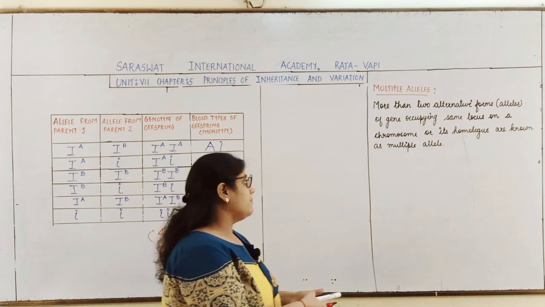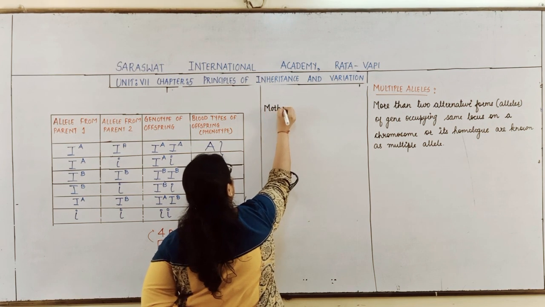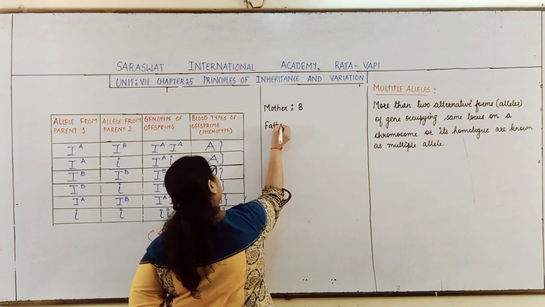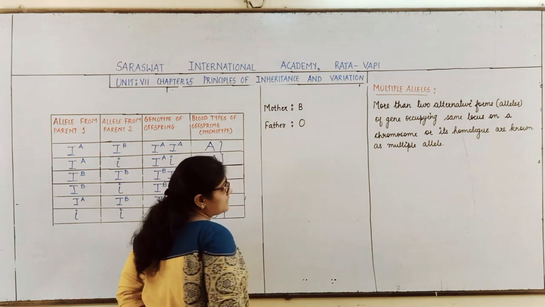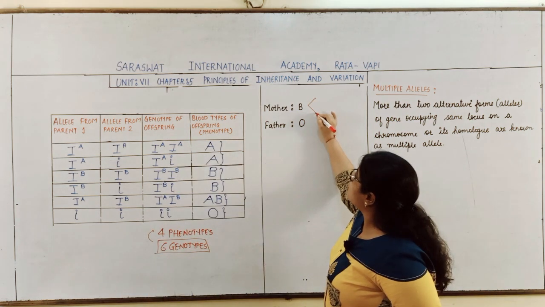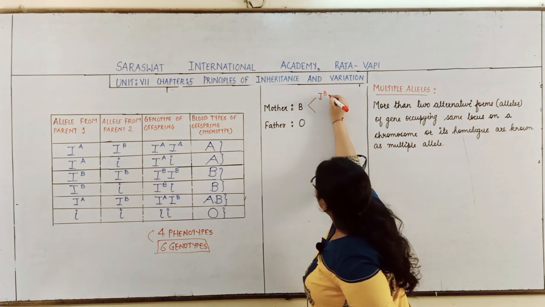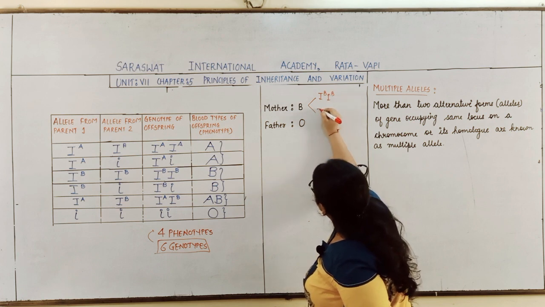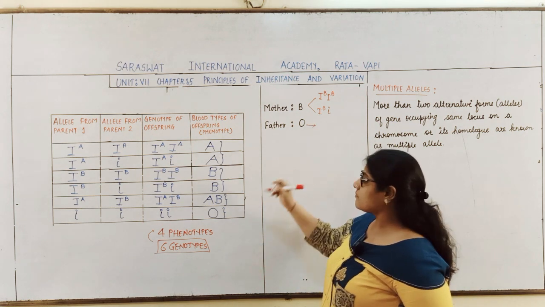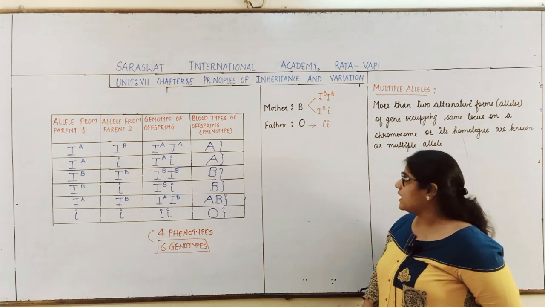Say for example, we take an example. Suppose the blood group of the mother is B and of the father the blood group is O. Now students, tell me, what are the possible genotypes for the blood group B? We have seen it may be IBIB or it may be IBi. And for the O blood group, only one possibility is there, that is small i.